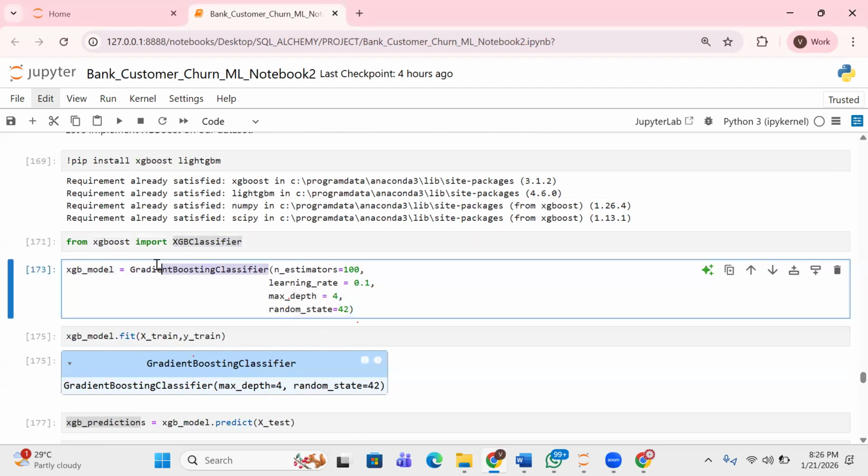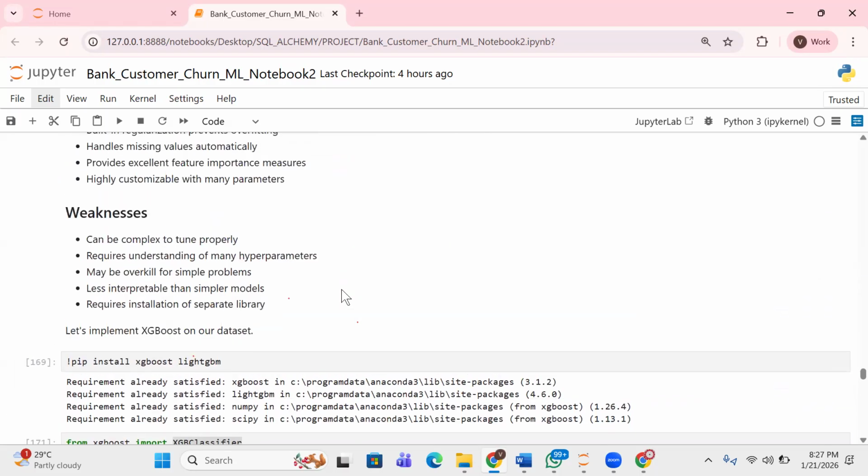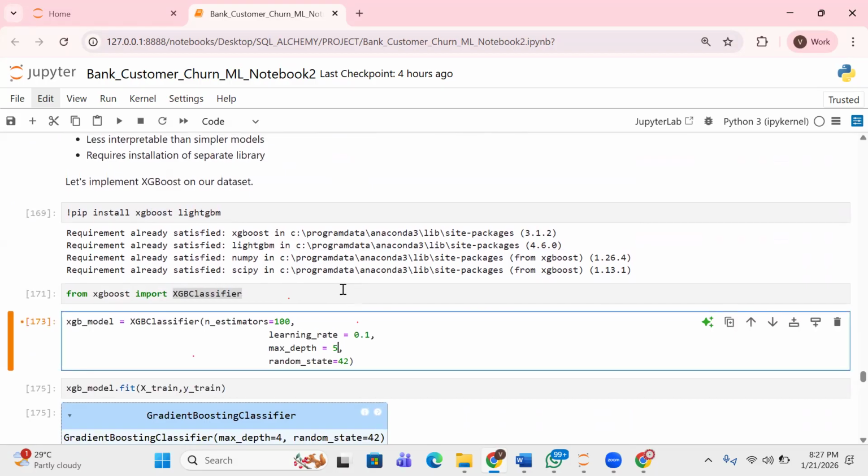Anytime I'm working on a system, you see this max depth is always an odd number. Even when I'm doing hyperparameter tuning, max depth is always going to be an odd number. I copied from the previous algorithm, that is why I didn't change. For XGBoost, just always ensure that max depth is 3, 5, 7, 9, just use odd numbers.